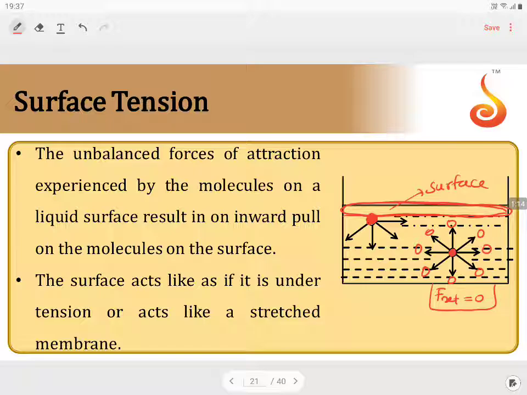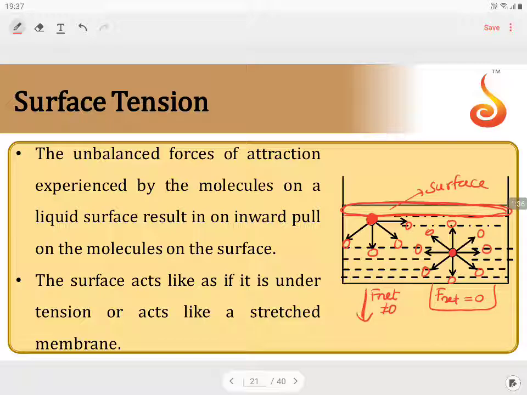Now, when you compare this with a molecule moving to the surface, what will happen? If the same molecule moves to the surface, it will be under the influence of the force of attraction by the molecules in the layer below, experiencing a net force in the downward direction, which is not equal to 0.